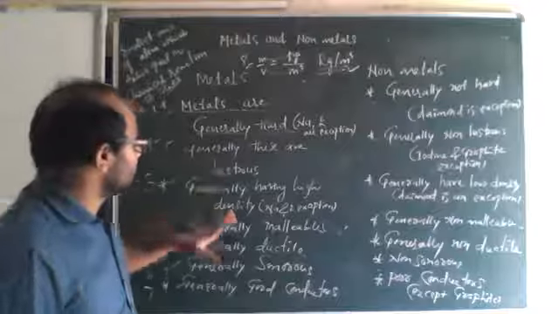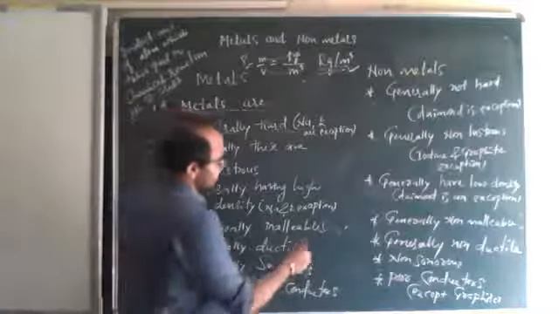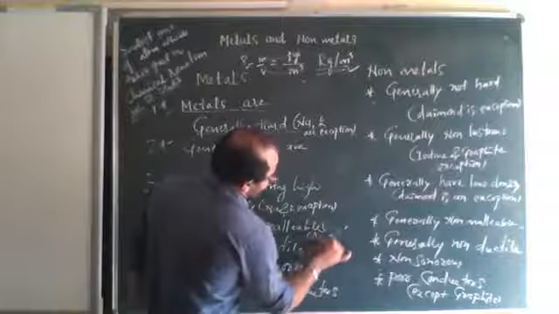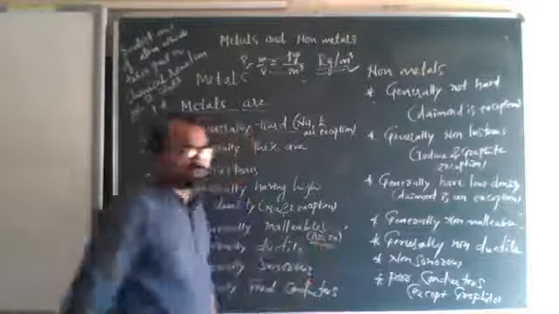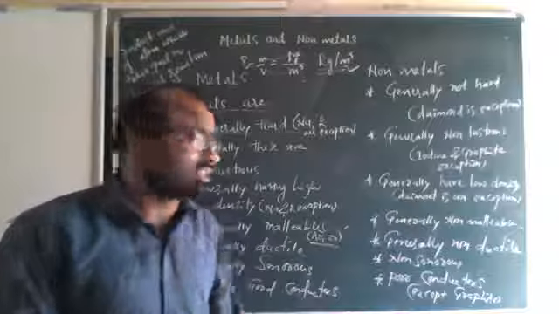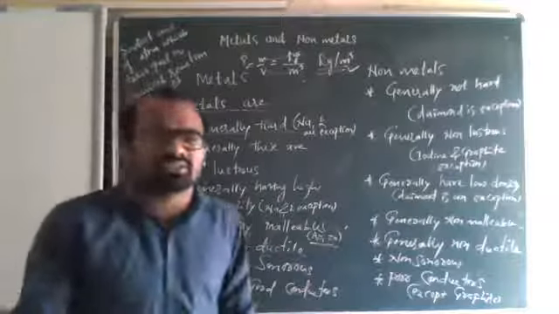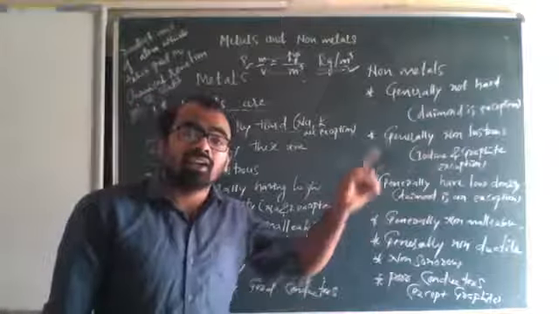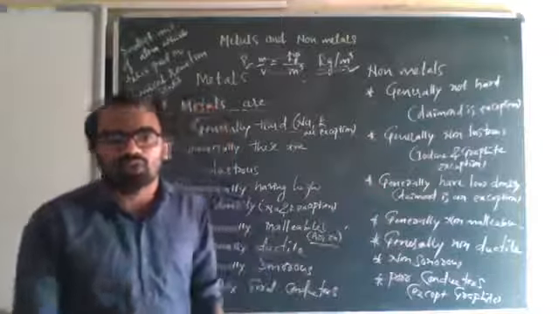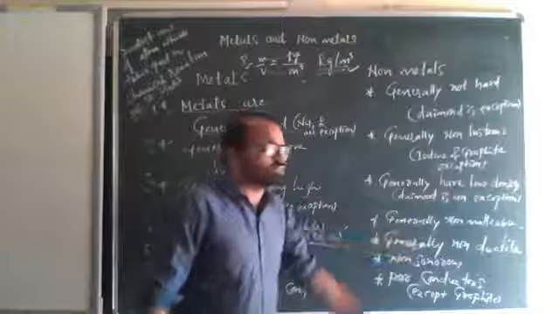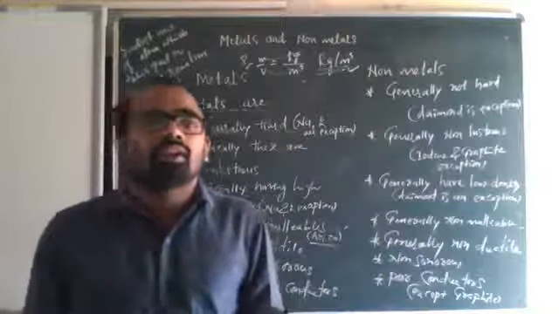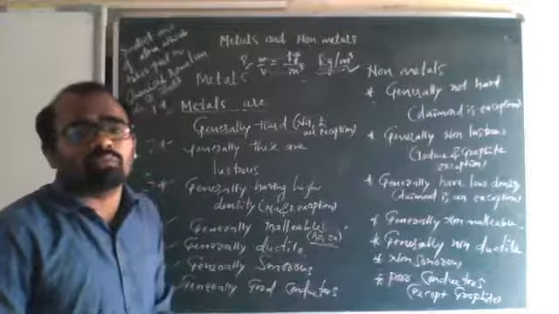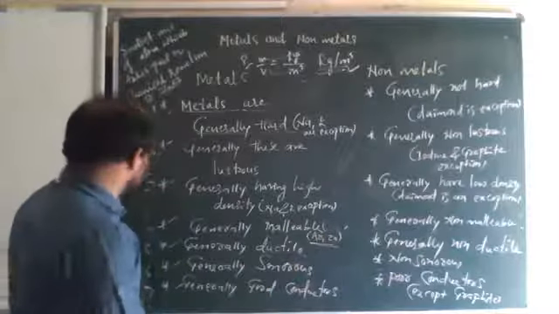Metals are generally malleable, but here also some exceptions are there. We call them arsenic and zinc. In your exam, if you don't write exception, it is acceptable. Even though you don't write exception, it's okay, but write the differences properly. Generally non-metals are non-malleable, which means they cannot be beaten into thin sheets.